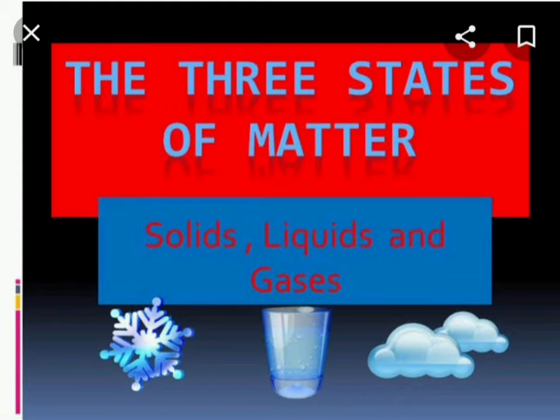All the living things and non-living things are made up of matter, as they occupy some space and have some weight. You can observe this. So they all are made up of matter.